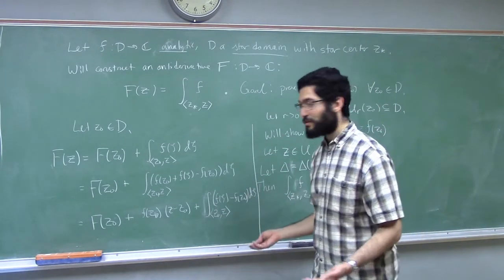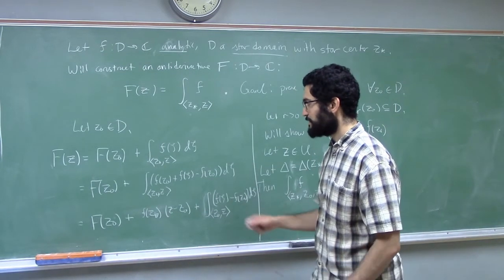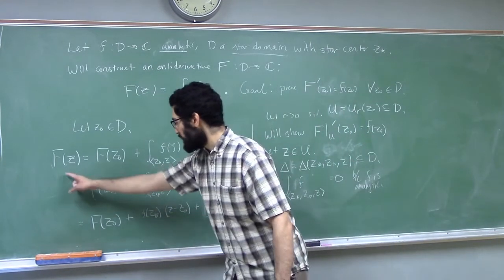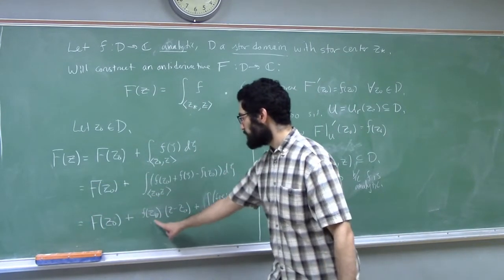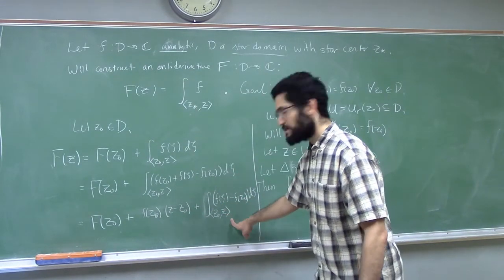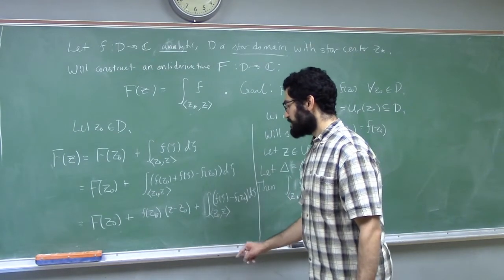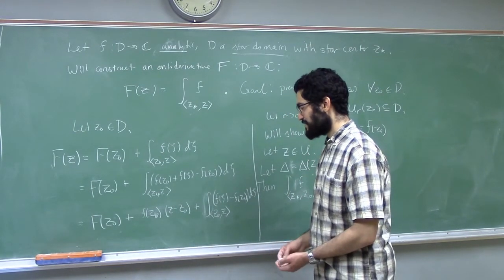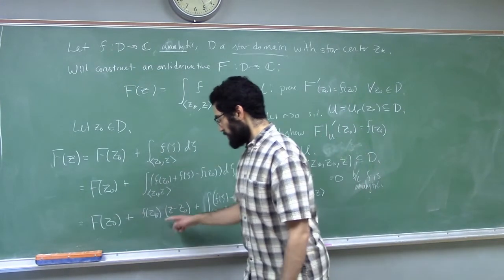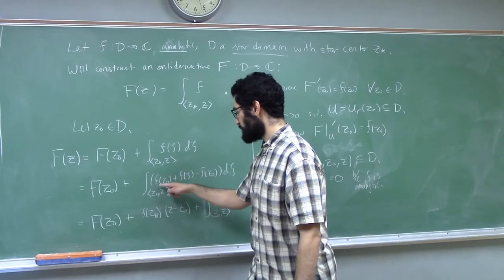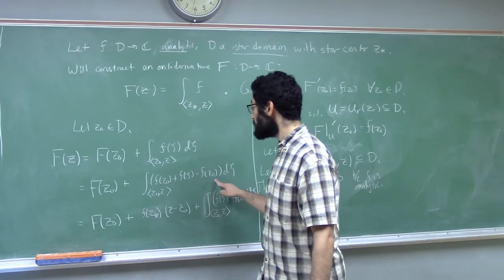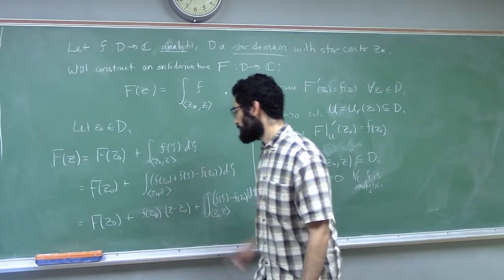All right, so look at what we have as we are investigating the values of big F on the set U. We have big F of z is big F of z naught plus this complex number here times z minus z naught plus this remainder term. And of course, this now looks like the setup for proving that big F is differentiable. If you didn't know why one would add and subtract f of z naught here, it's just to make it so that this term shows up.